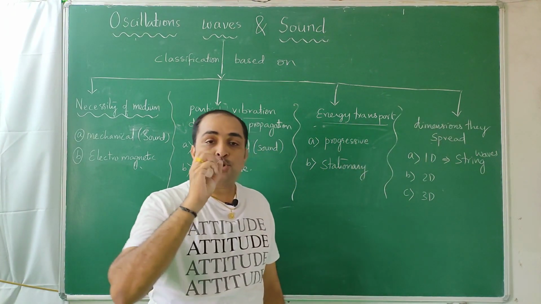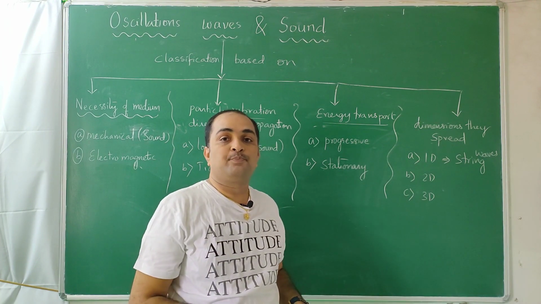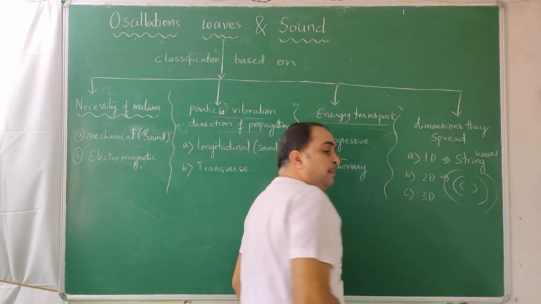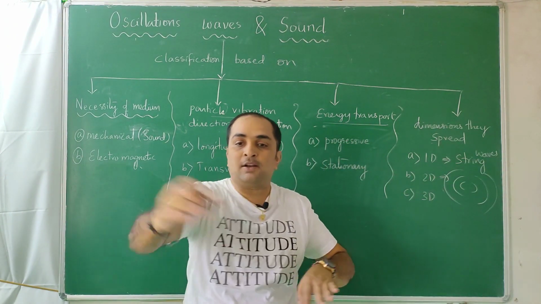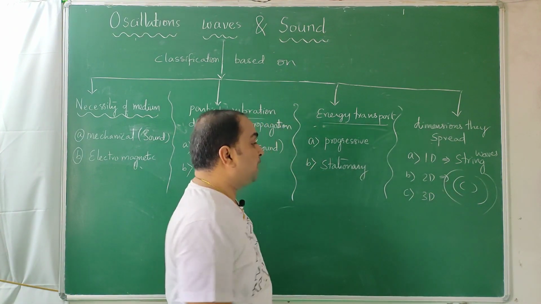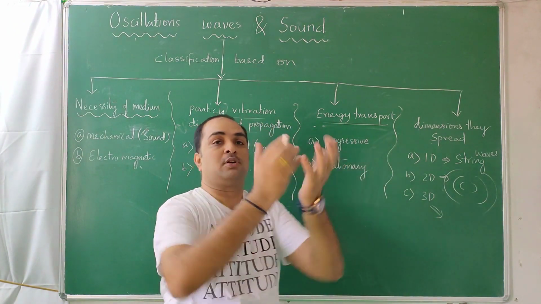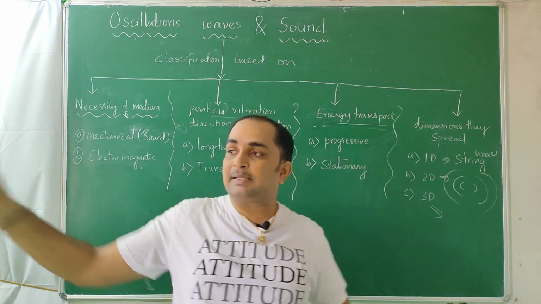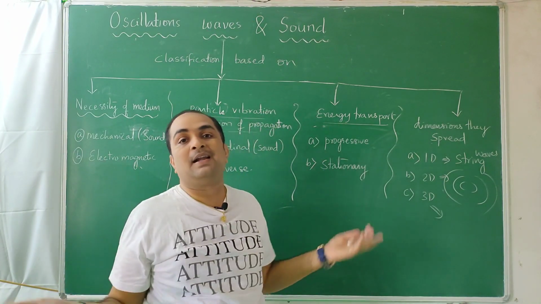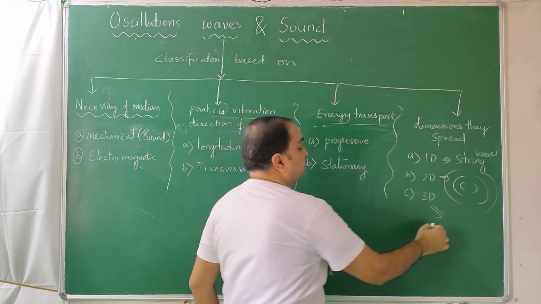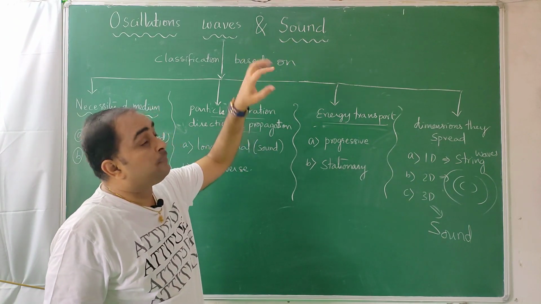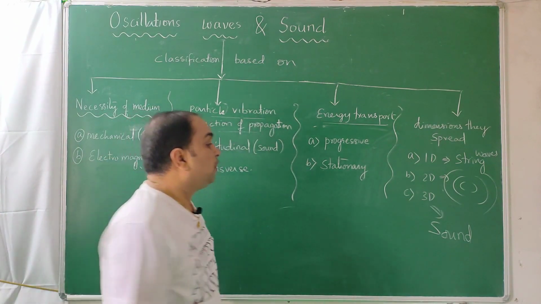You throw a stone in a static pond, you will see ripples. Ripples are spreading on a surface, not only in one direction, but in all directions. So it's a two-dimensional plane on which the waves are spreading. So that is 2D. 3D is, imagine concentric spheres. So now I am talking, a person here will listen, a person here will listen, a person here, everywhere, my sound goes equally in all directions. So sound waves. If I switch on a tube light, there is a tube light here, a little above, you can't see it in the video, light spreads in all directions. So light.